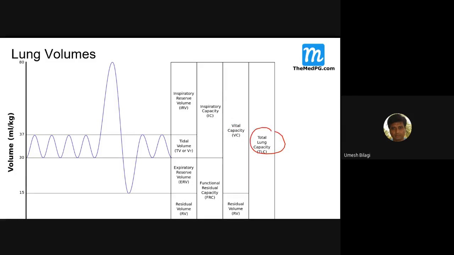So what is total lung capacity? Vital capacity plus residual volume. Residual volume. Okay. Plus tidal volume. Yes, sir. Yeah, that is total lung capacity.